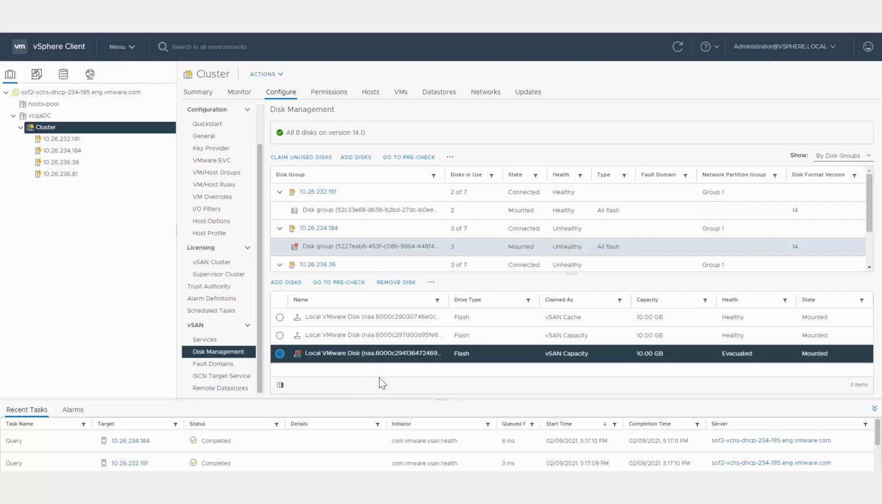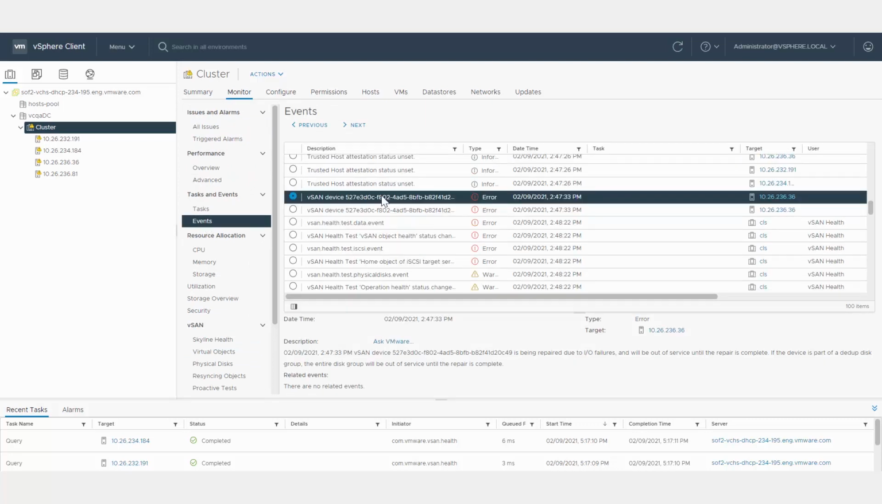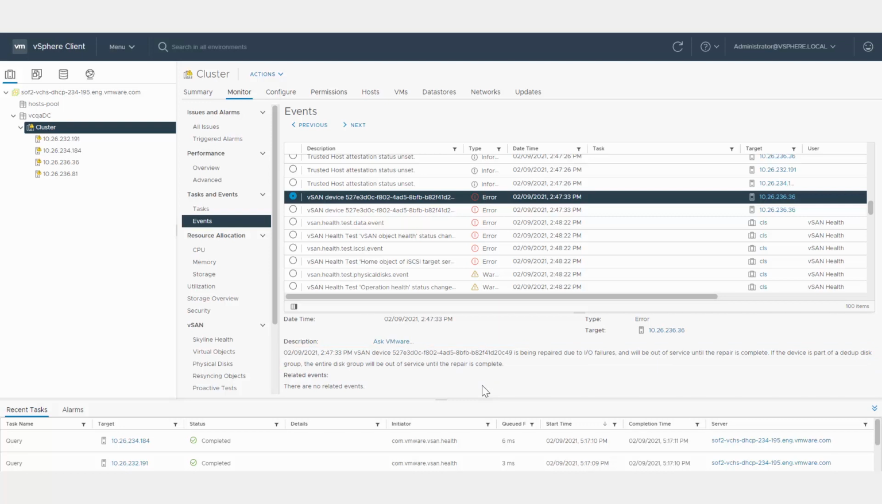vSAN verifies that the host and the capacity devices can satisfy the requirements for space and placement rules and immediately starts the recovery process. Full rebuild avoidance tries to recover devices from transient errors by unmounting and remounting the devices. vSAN does not mark the devices as unhealthy to avoid a full rebuild of the components.